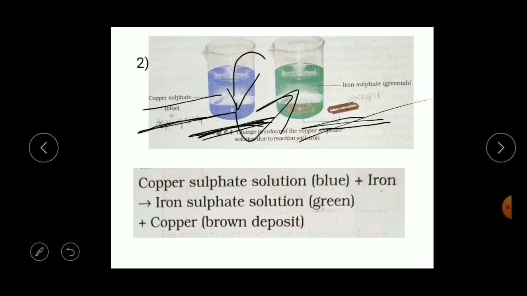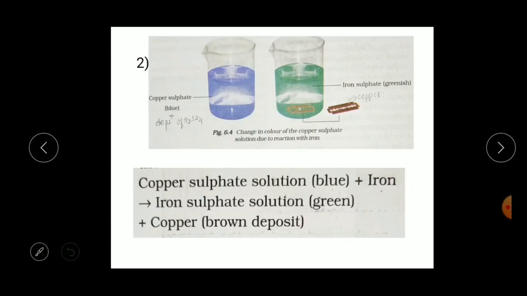The copper sulfate solution was blue, and when we add the iron blade, we get iron sulfate solution, which is green in color.